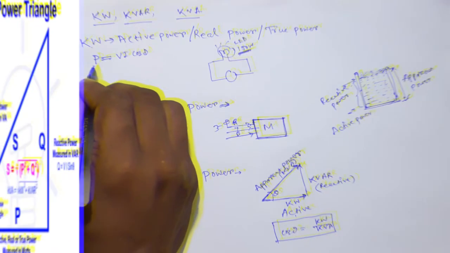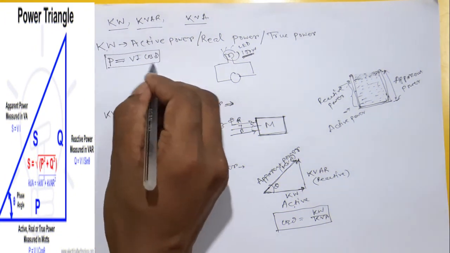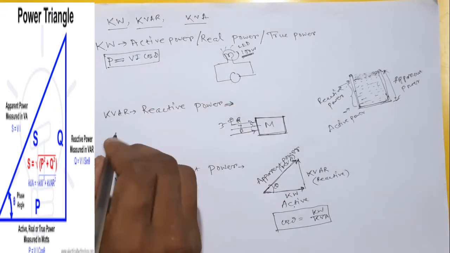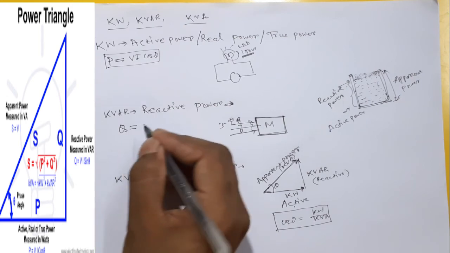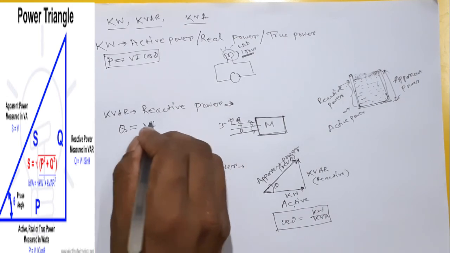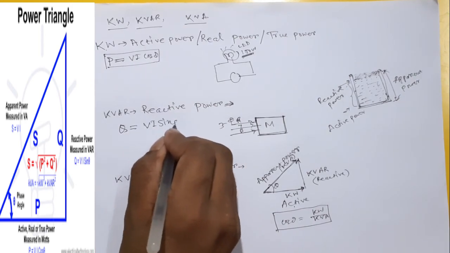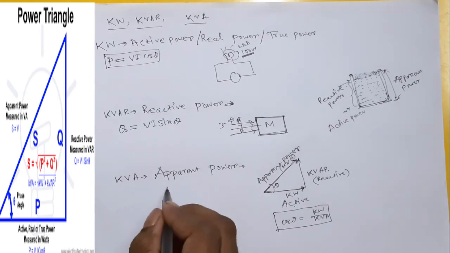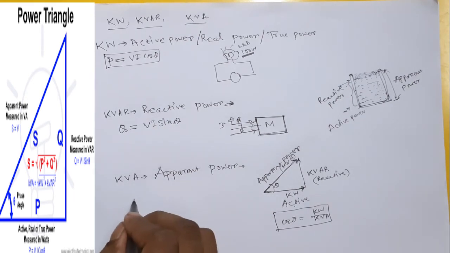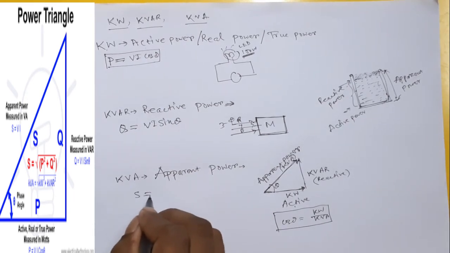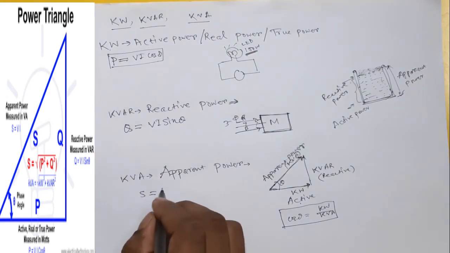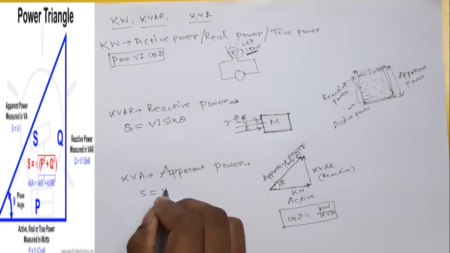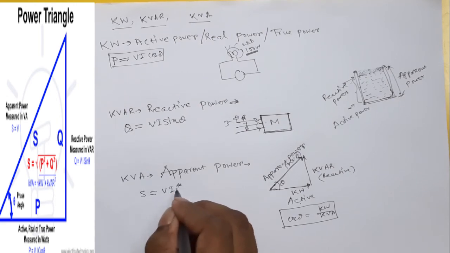Where you are calculating the reactive power, this power is written as Q, and this is VI sin phi or sin theta. Apparent power is written as S, and S is written as VI conjugate.